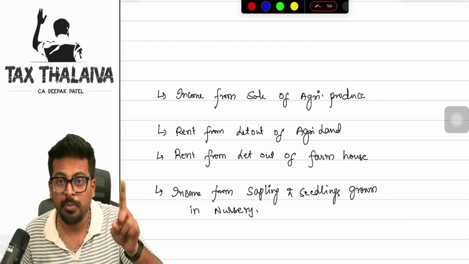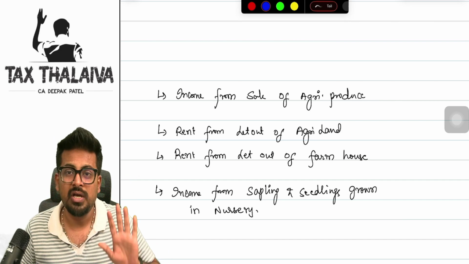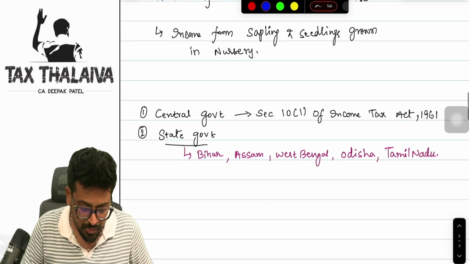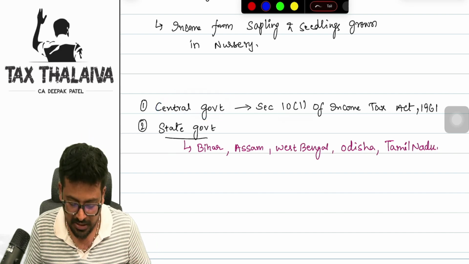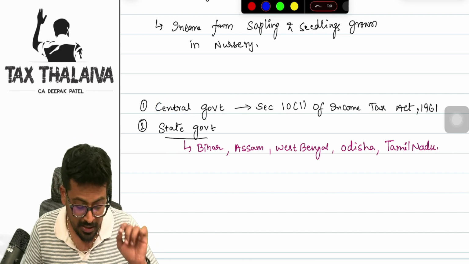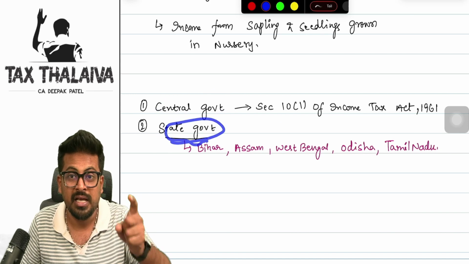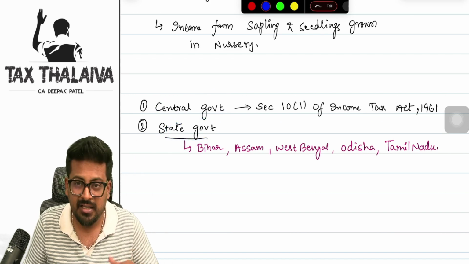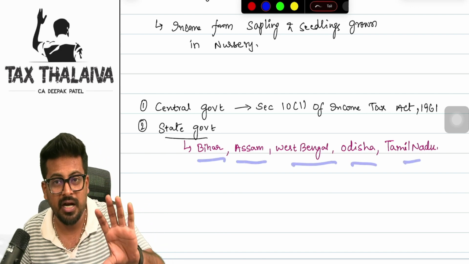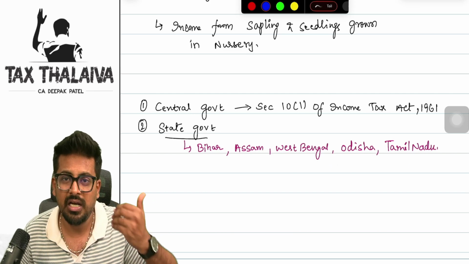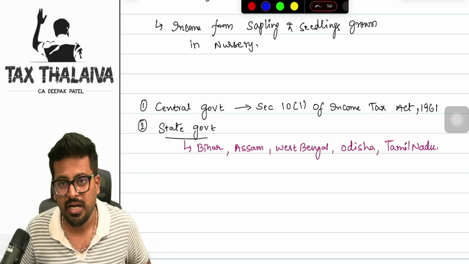Not by the central government, but it will be taxed by your respective state government depending on the law they have provided. The central government generally exempts agriculture income under Section 10(1) of the Income Tax Act 1961, but it may be possible that the state government may tax it, and there are a few live examples: Assam, West Bengal, Odisha, and Tamil Nadu.